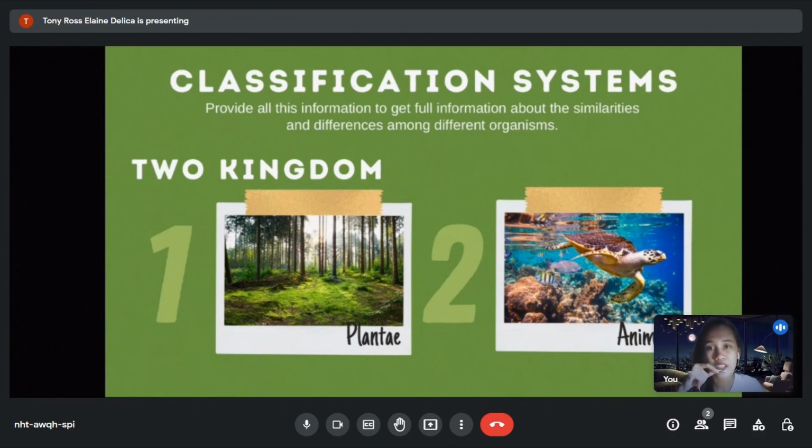Kingdom Plantae includes organisms capable of preparing their food from simple inorganic materials, also called autotrophs. On the contrary, those organisms that cannot prepare their food from simple inorganic material and depend on other autotrophs to get food were named heterotrophs and placed in kingdom Animalia.